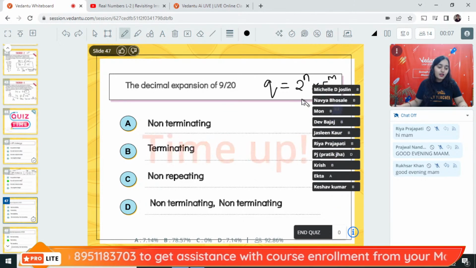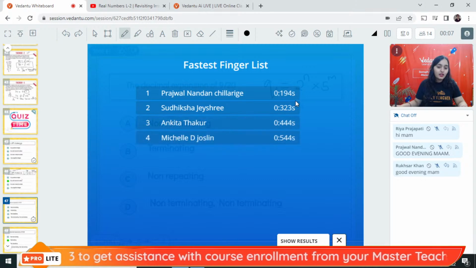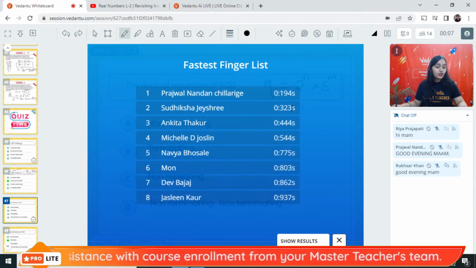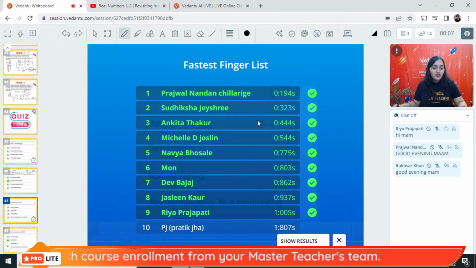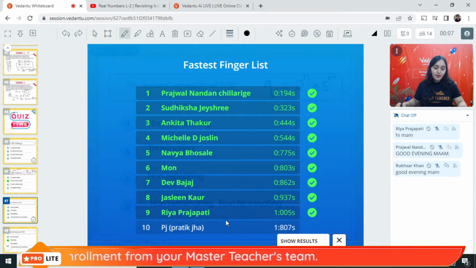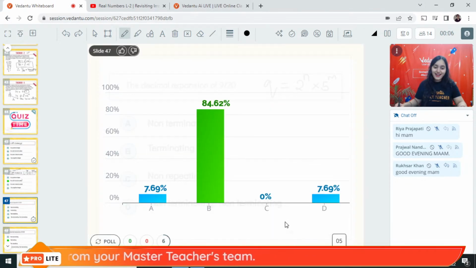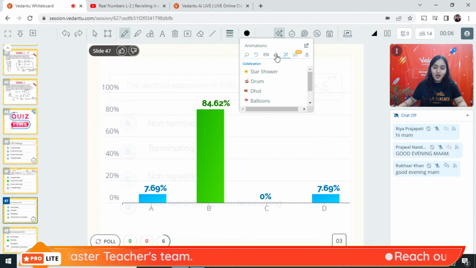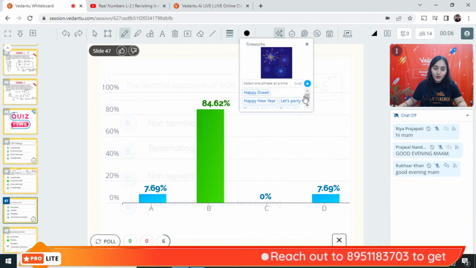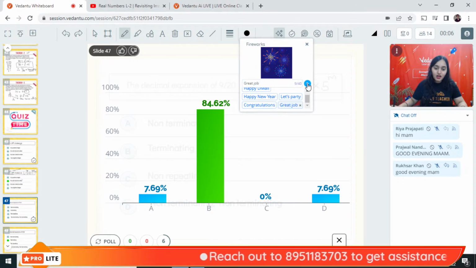Time's up. And we have on the leaderboard Prajwal, Sudiksha, Ankita, Michelle, Navya, Mon, Dev, Jasleen, and Ria. Awesome. Awesome. Awesome. Brings some fireworks. Great job.